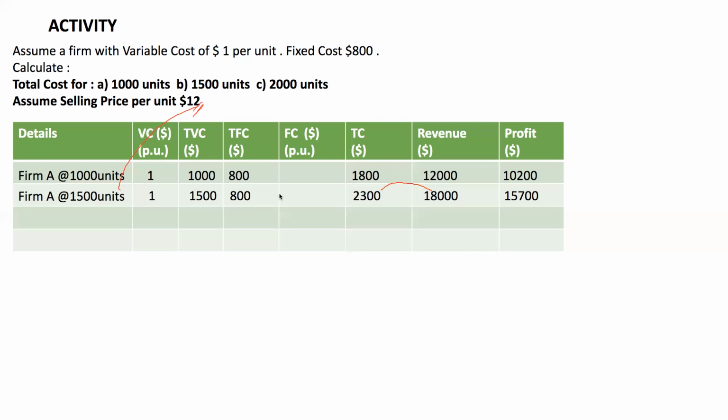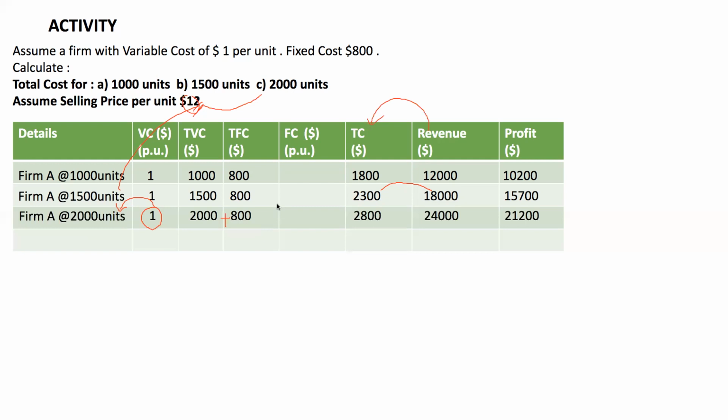Let's move ahead. Firm A at 2,000 units. Variable cost per unit would remain the fixed $1 per unit. Total variable cost would be the variable cost per unit into the number of units. It is coming up to $2,000. Total fixed cost always remains the same. Total cost is the summation of the total variable cost and the total fixed cost. Revenue would be $12 into 2,000 units. Profit would be revenue minus the total costs. You get a profit.